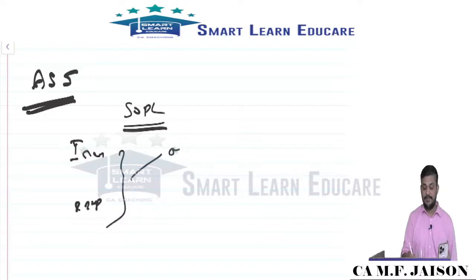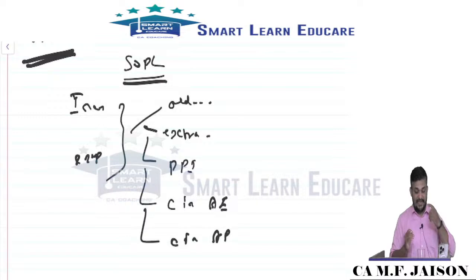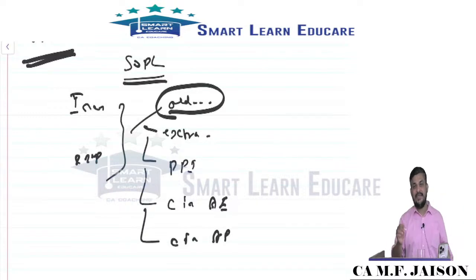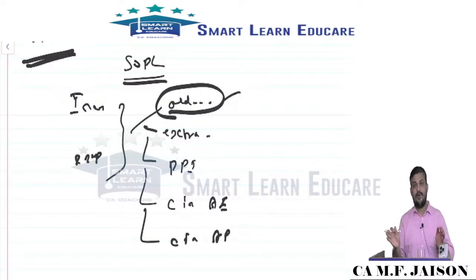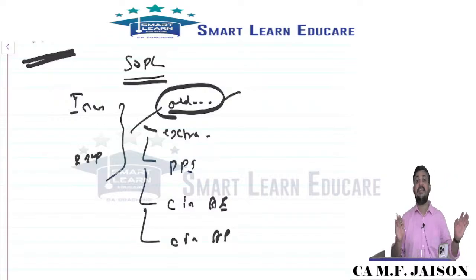What are all the items? Ordinary activities, extraordinary items, prior period item, change in accounting estimate, change in accounting policy. Like that, 5 items initially listed. Ordinary activity, every activity that is conducted as part of business activity will be called an ordinary activity. Generally, no separate disclosure required. Not required in the notes, not required in the SOPL face, any separate disclosure.